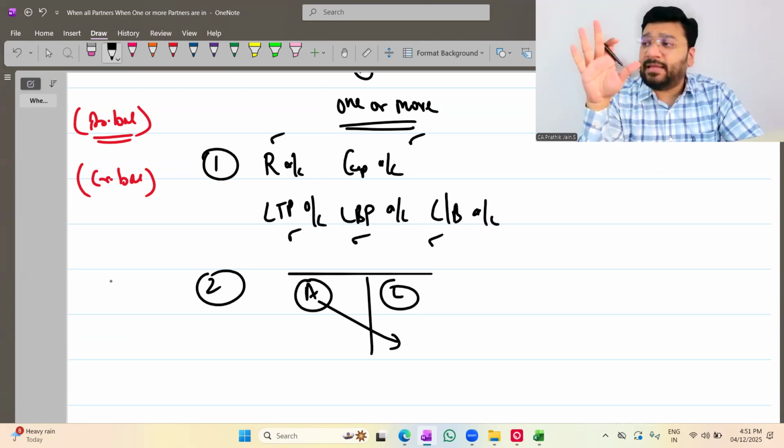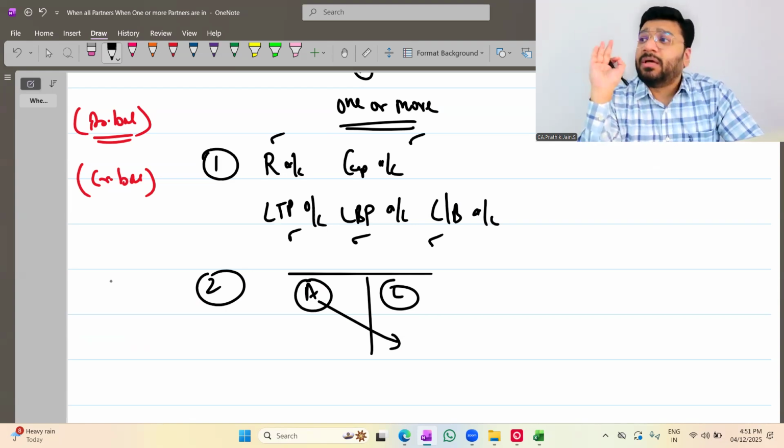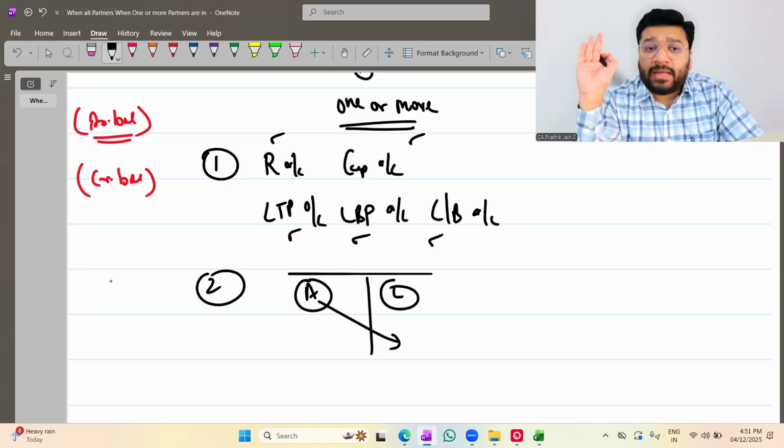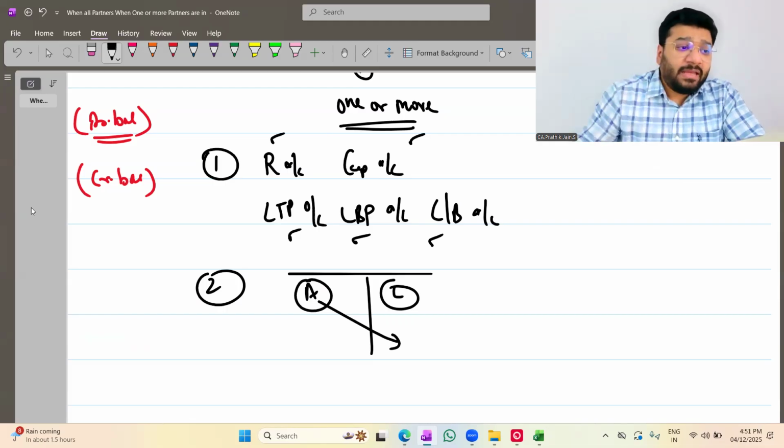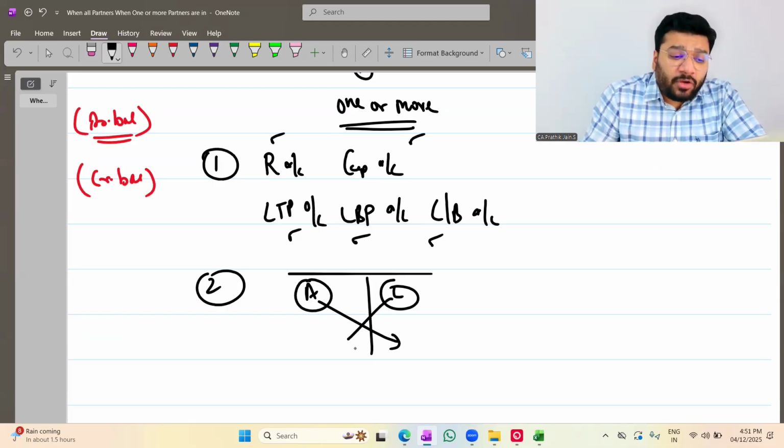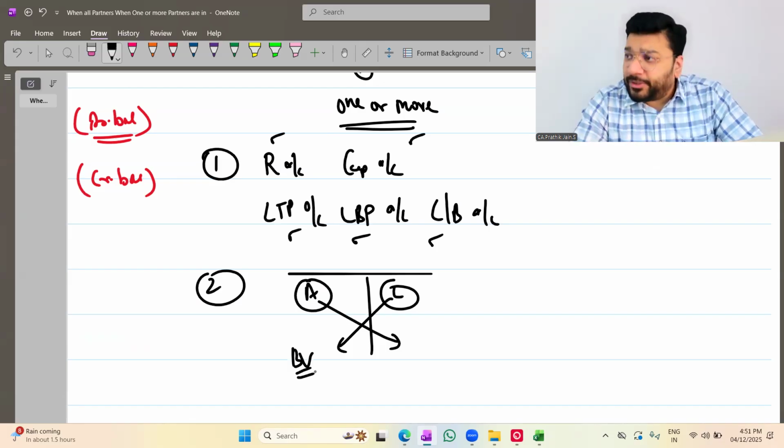As of now, the stance is very clear: if the question is silent about the realization of the asset, we will assume that it is realized at zero value, whether tangible or intangible. However, if the question is silent about the realization of liabilities, we assume that it is paid at the book value.